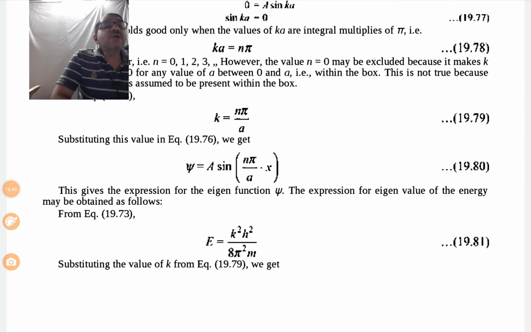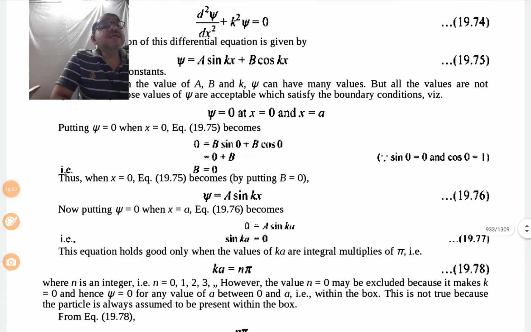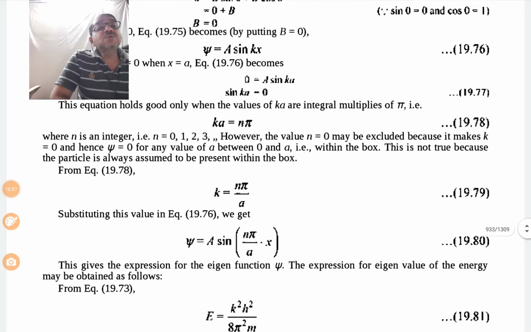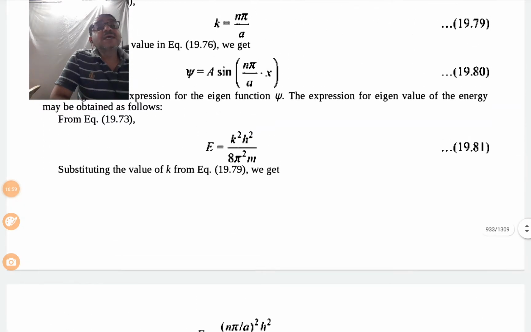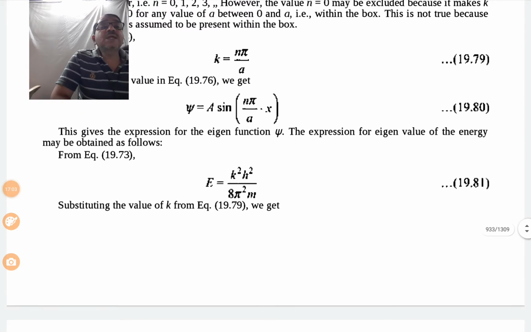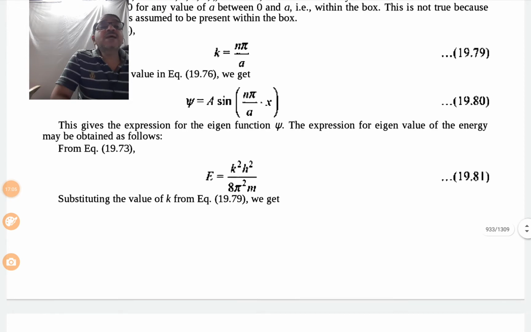The expression for the eigenvalue of the energy may be obtained as follows. In equation 7.3, E is equal to k square h square upon 8 pi square m.